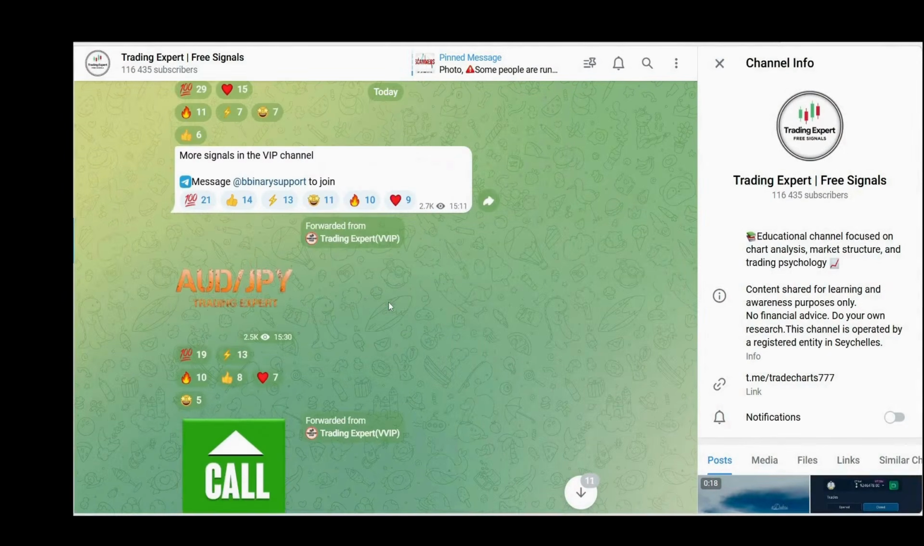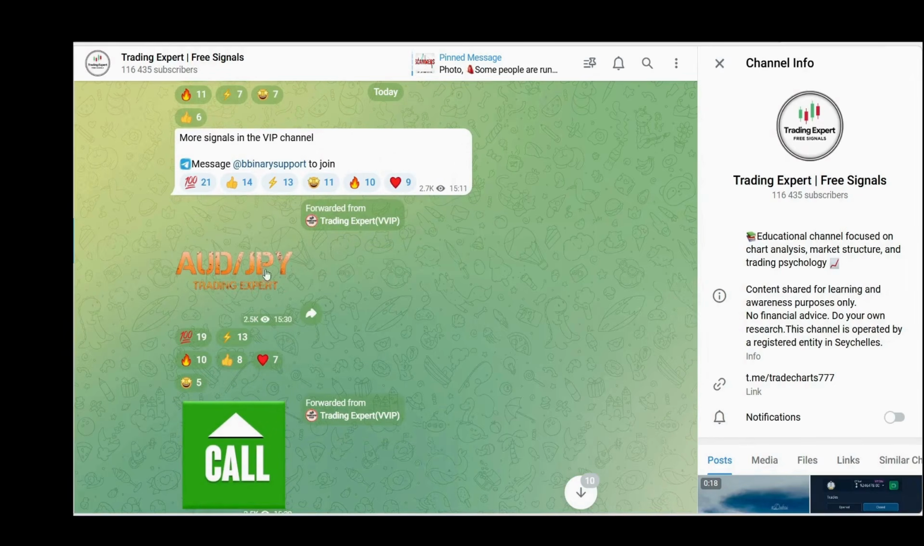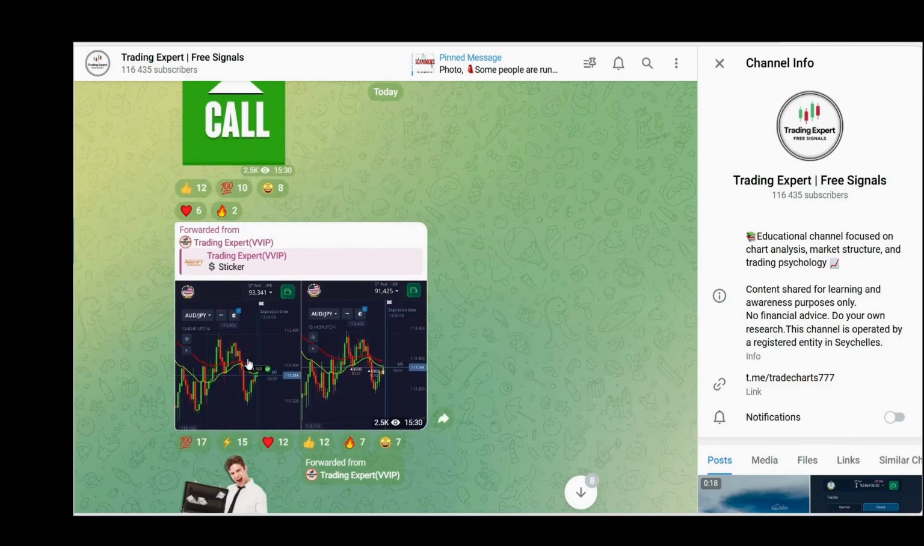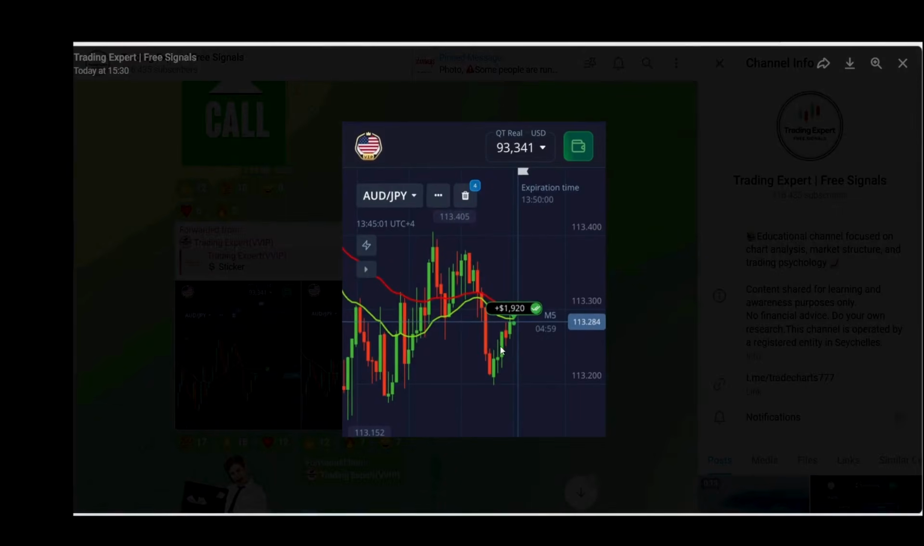Now let's move on to the second trade, which we provided in the VIP group on AUDJPY for the call upside move. The logic behind this trade was that you can see a red candle which was formed as a continuation pattern. From there, we provided a signal, and this was also an amazing win.